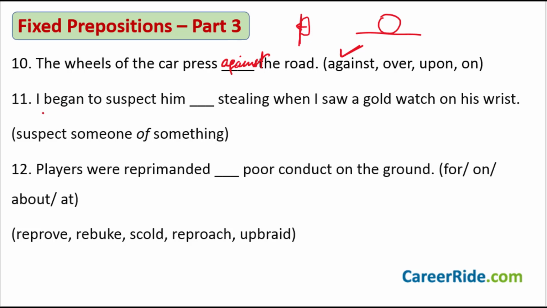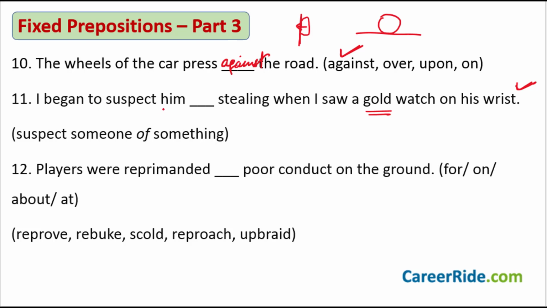Okay. Sentence number 11. I began to suspect him dash stealing when I saw a gold watch on his wrist. Now, first of all, what is this sentence trying to tell you? This sentence is trying to tell you that you see somebody and they have a gold watch on their wrist. And you know that they don't earn that much money that they can buy it for themselves. So you start suspecting them.